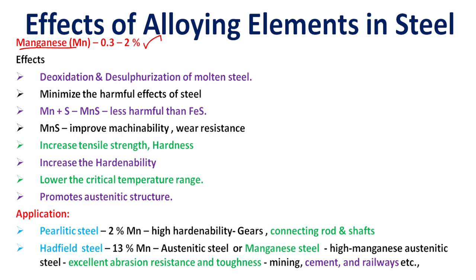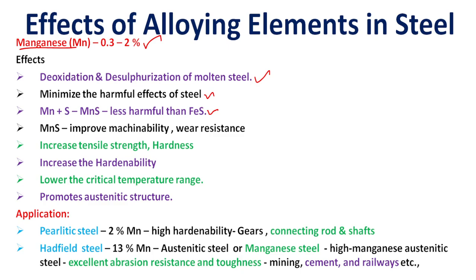So the effect is that manganese deoxidizes and desulphurizes molten steel, minimizing the harmful effects of sulfur in steel. Manganese plus sulfur, manganese sulfide, is less harmful than iron sulfide. Okay, MnS is less harmful than FeS.